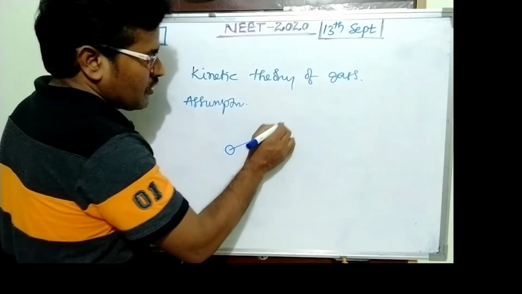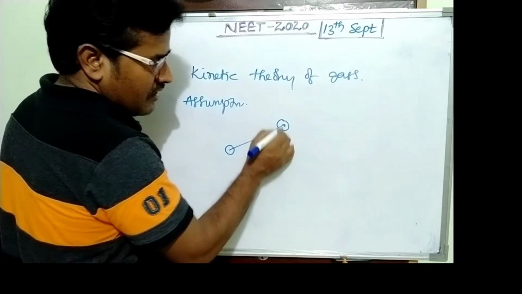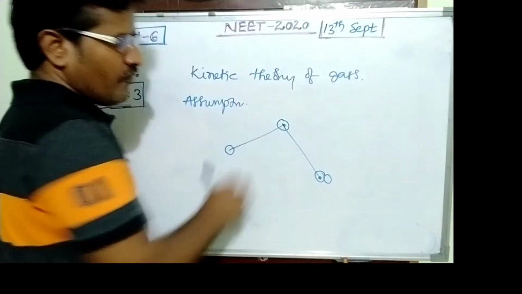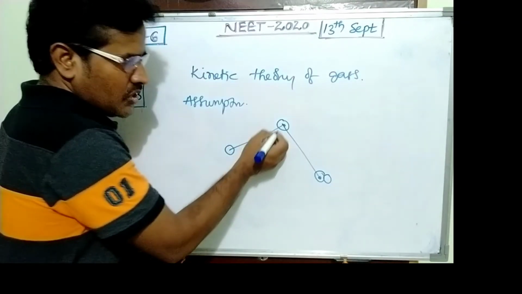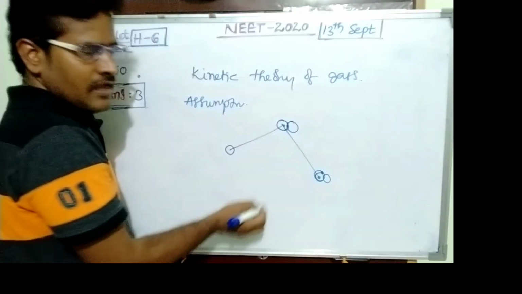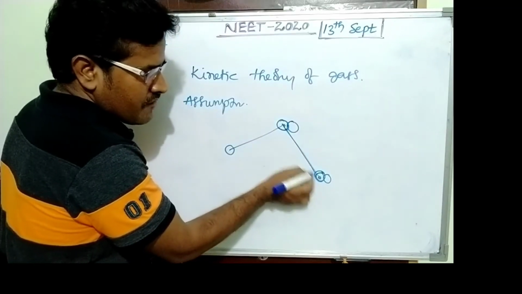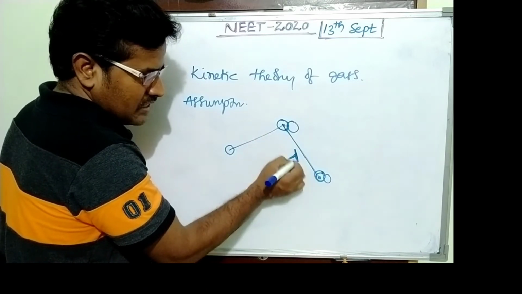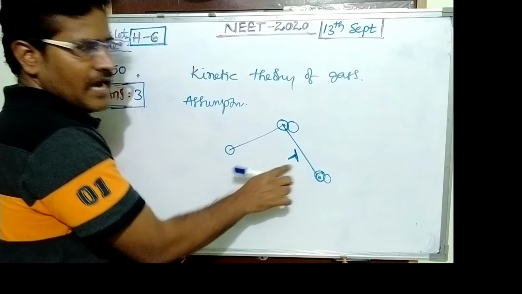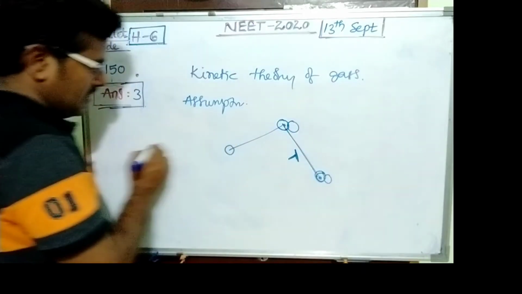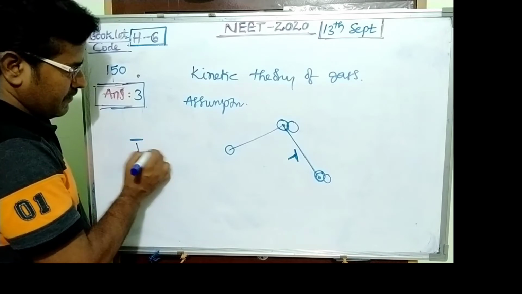These molecules collide with each other, and collide with the walls. Suppose this is one molecule, colliding with this molecule, colliding here. The distance between any two successive collisions is called the free path. The average free path is the mean free path.